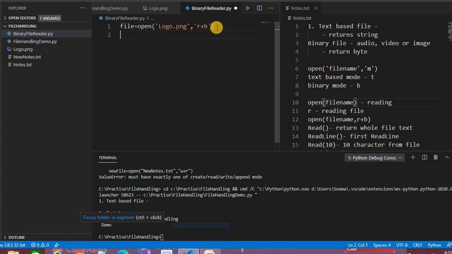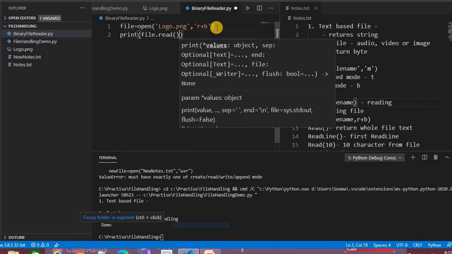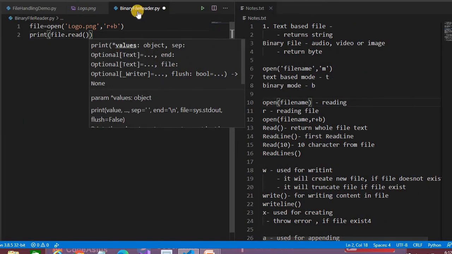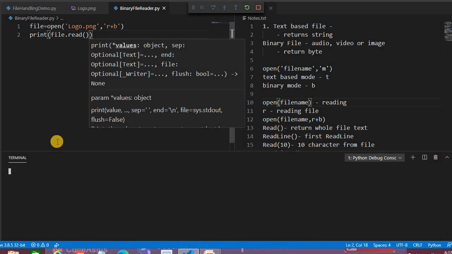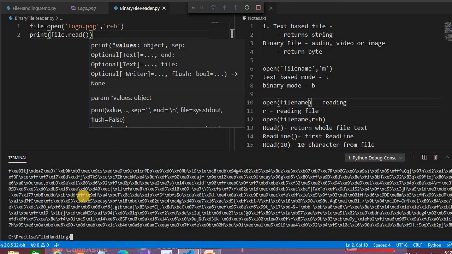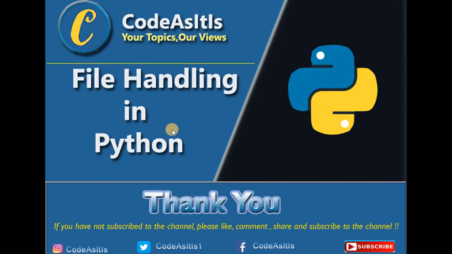Okay, just simply print file.read. It will give you the binary bytes code. So here, let's run this and then we'll check here. It will give you the binary code. We are not able to understand anything. See here, it's giving the binary code. So this is the same way to read. As you read the text file, all the operations can be performed here also. That is mostly all about file handling in Python.